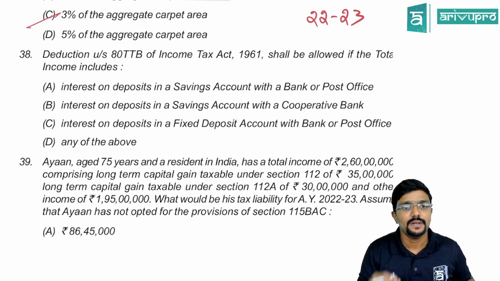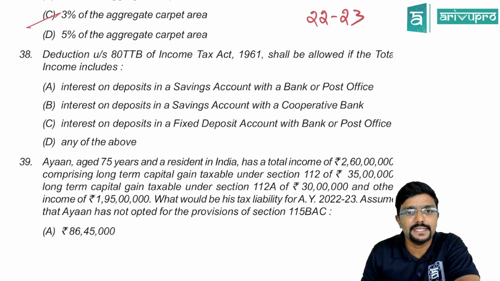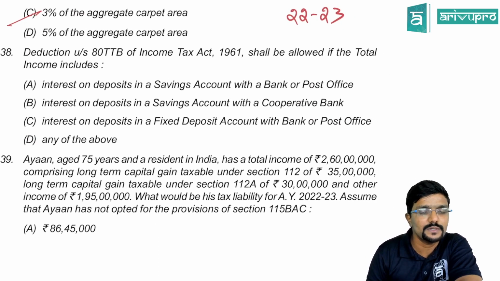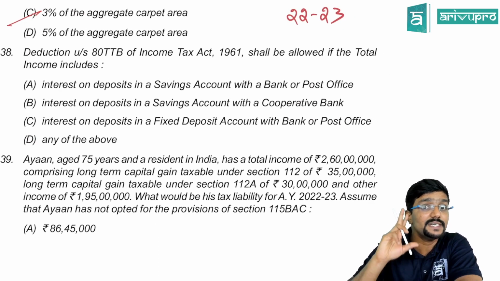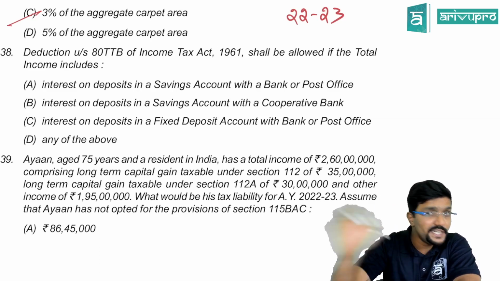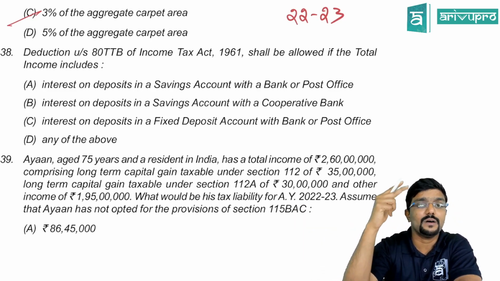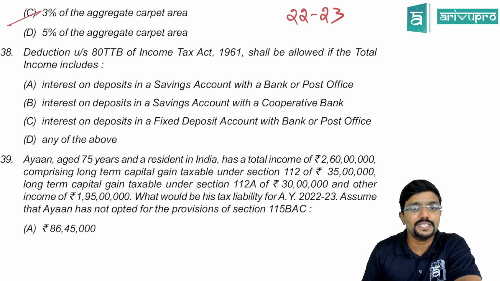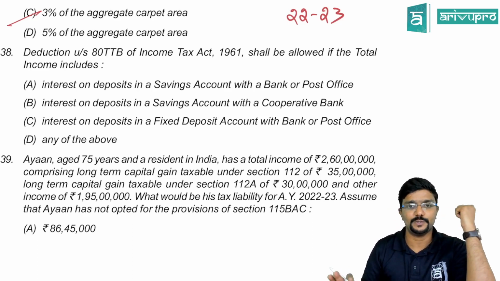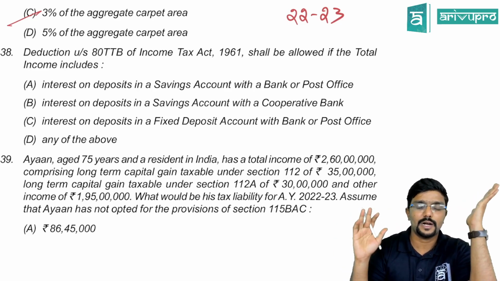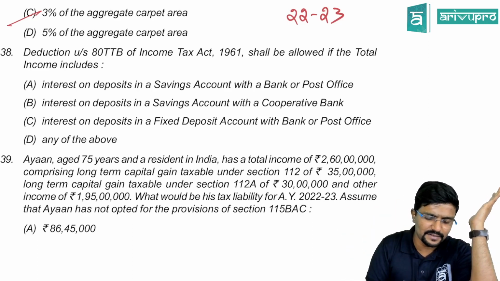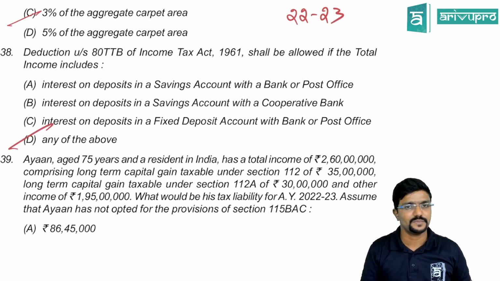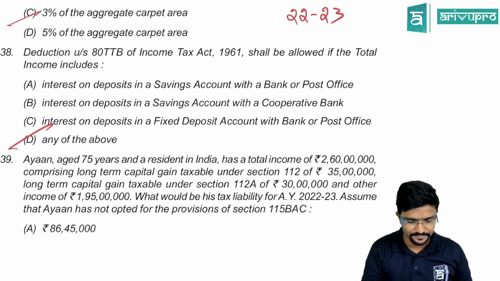Sure. 38. Deduction under section 80TTB of Income Tax Act 1961 shall be allowed if the total income includes 80TTB, that is for a resident senior citizen, interest deduction for any deposits with post office, bank or cooperative society. Interest on deposit in savings account with bank or post office allowed. Interest on deposits in savings account with cooperative bank allowed. Interest on the deposits in FD also allowed with bank or post office. So both the account, saving, FD, RD, doesn't matter. Any of the above can be claimed as deduction. But the maximum limit is 50,000.